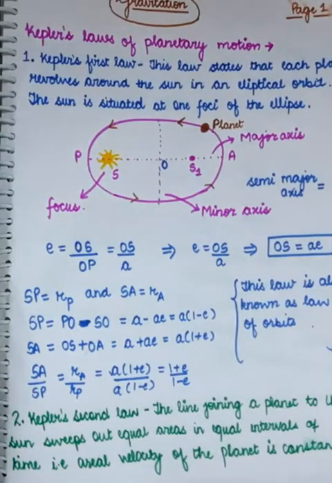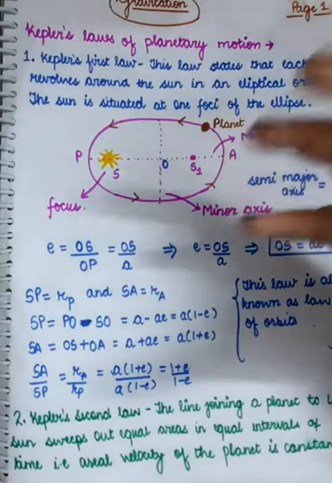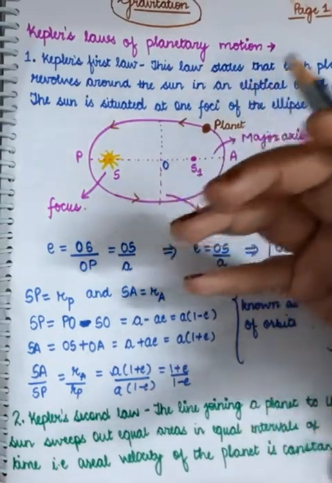Dear students, in this video we are going to start a new chapter called gravitation. We all are well acquainted with the concept of gravitation. Gravitation is a phenomenon where two bodies are attracted to each other because of their mass. Their mass is the reason for attraction between the bodies.